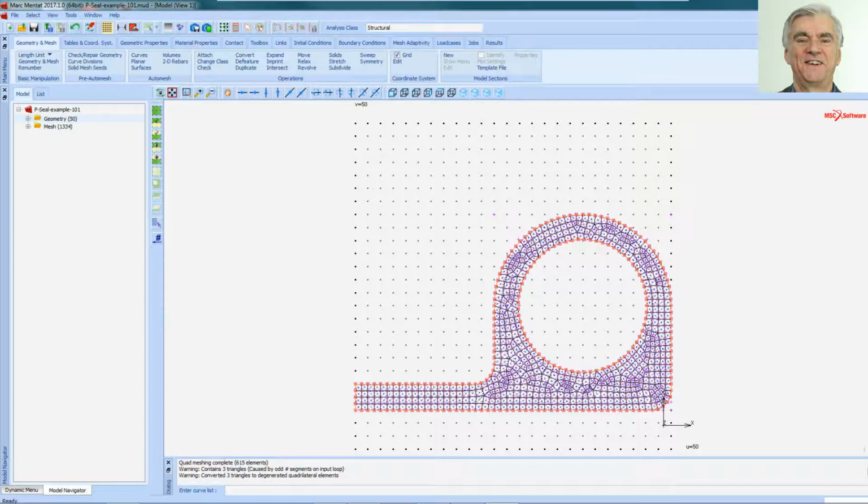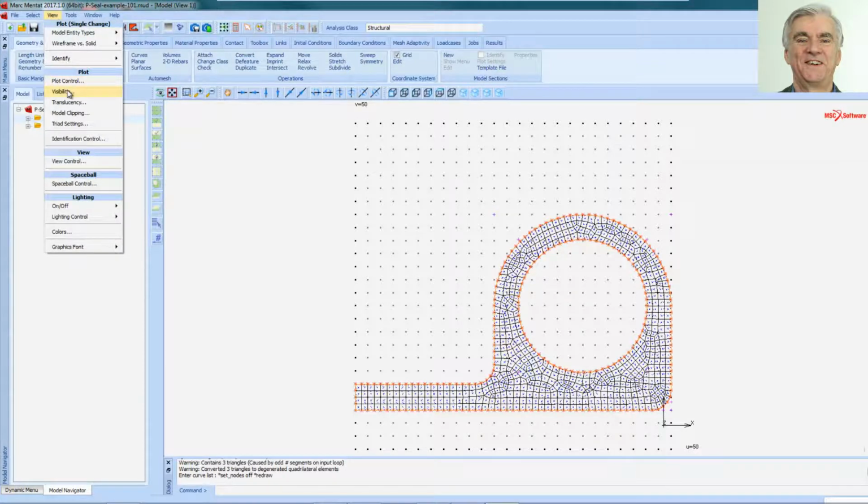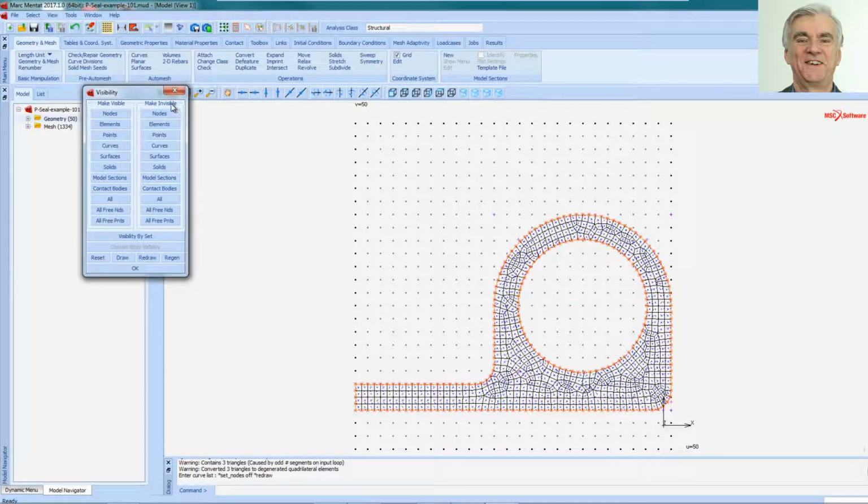Now, just to tidy that up a bit, I'm going to remove the nodes using this icon on the right with the red dot. And I'm going to hide the curves that are the outer profile. So to do that, I go into View, Visibility, Make Invisible, click on Curves, and select all those curves again, right click, and those curves have now gone.